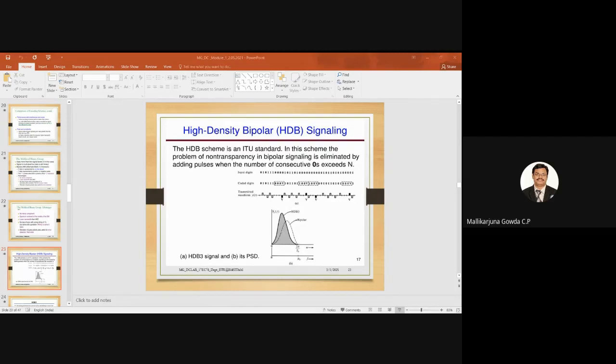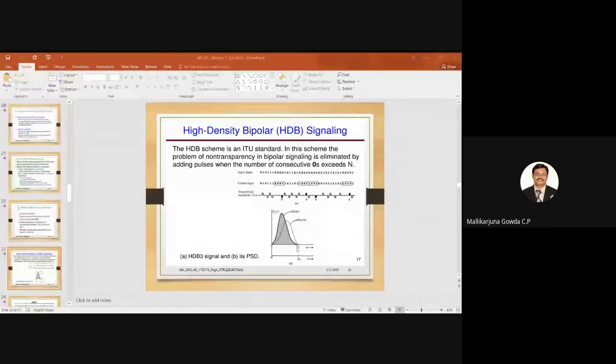Then after that, here I am finding the continuous zeros, right? So I count the number of ones after the special sequence. The number of ones are even, right? I have 4 number of ones. That is why I am replacing that 4 zeros by B00V. Okay. Still, I have 4 number of ones only after the special sequence. That is why again I am replacing the next 4 zeros by B00V.